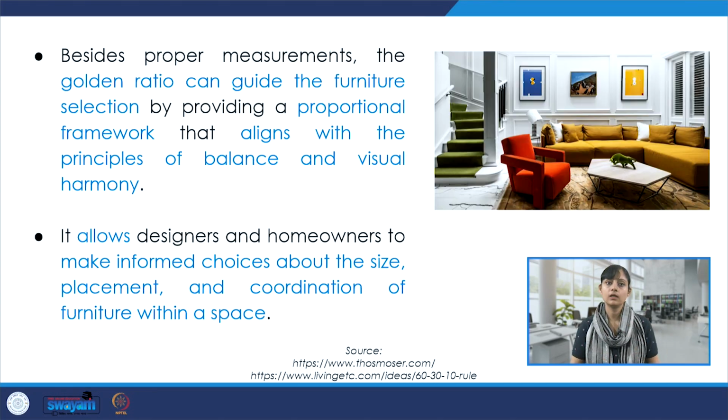The golden ratio can guide the furniture selection also, because we have a proportional framework in place, and it also aligns with the principles of balance and visual harmony. And it does allow the designers to take informed decisions, make choices about size, placement, and coordination of furniture within a space as per this framework, which is sort of a thumb rule.